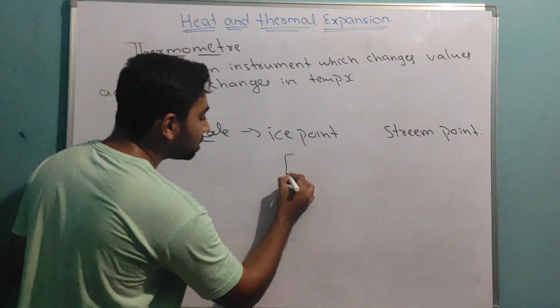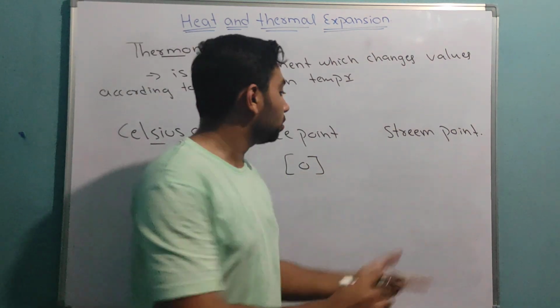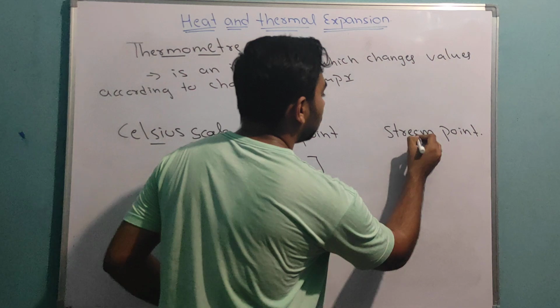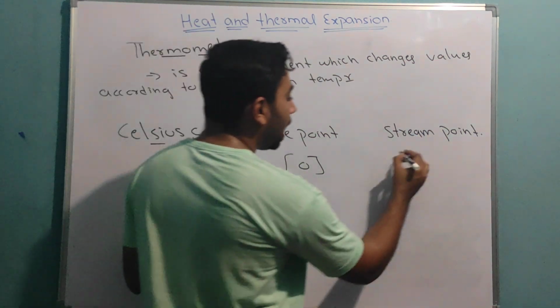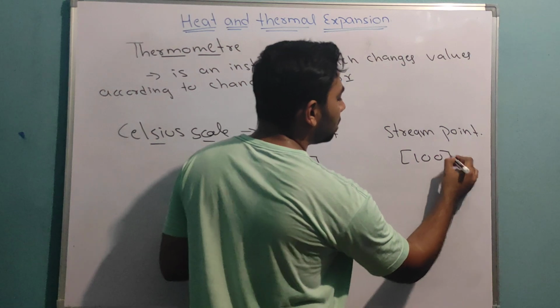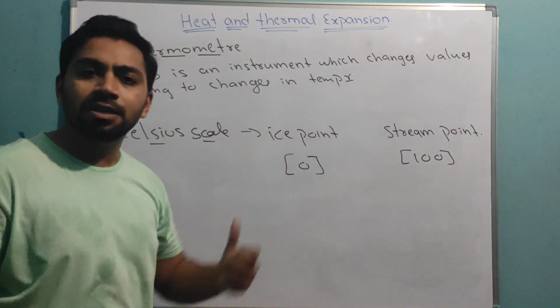And its value we have given as 0. And steam point is the highest value of the Celsius scale, which we have given as 100. Sir, got it, 0, 100. What does ice point mean? And what does steam point mean?